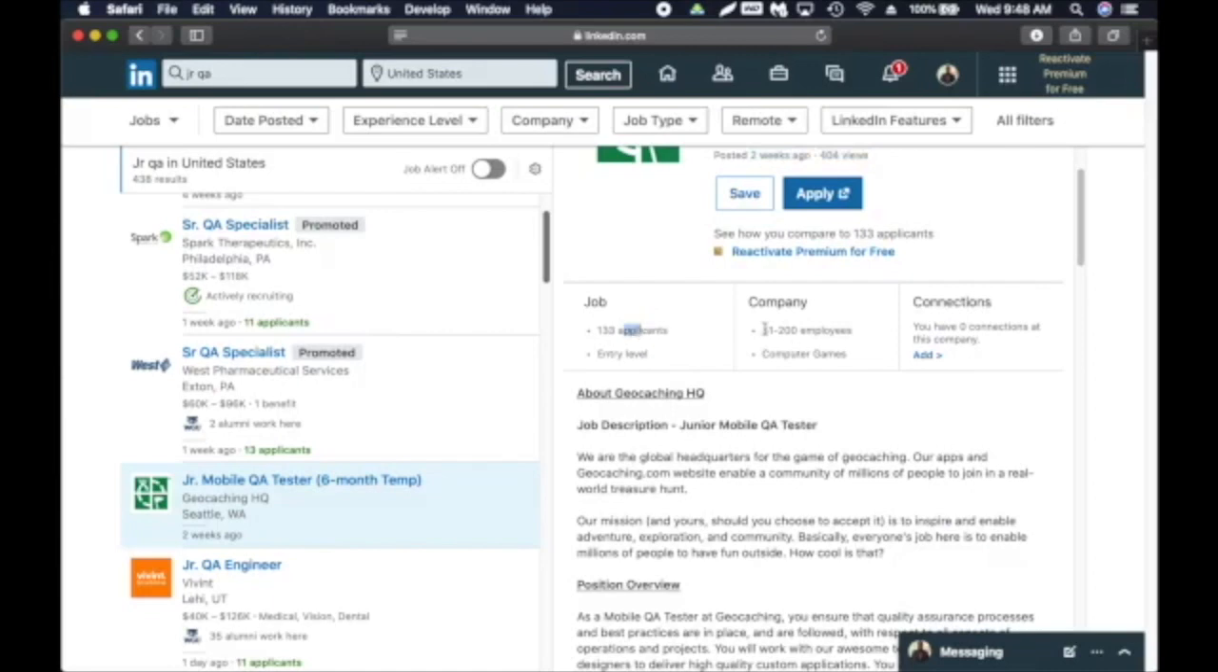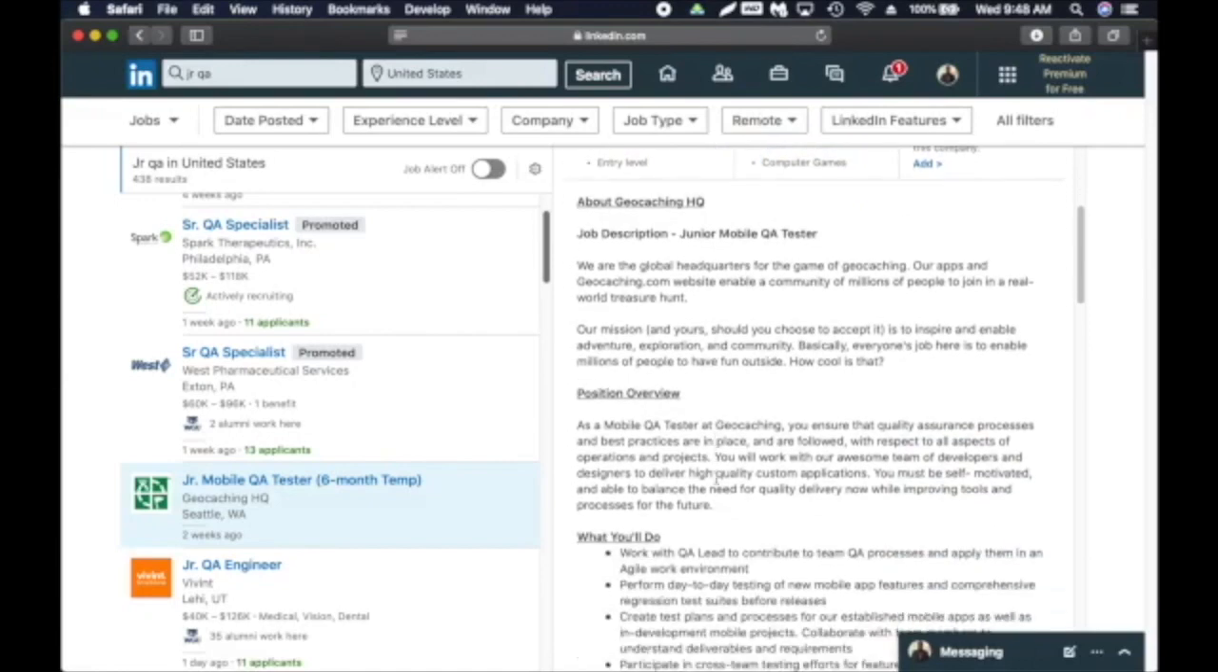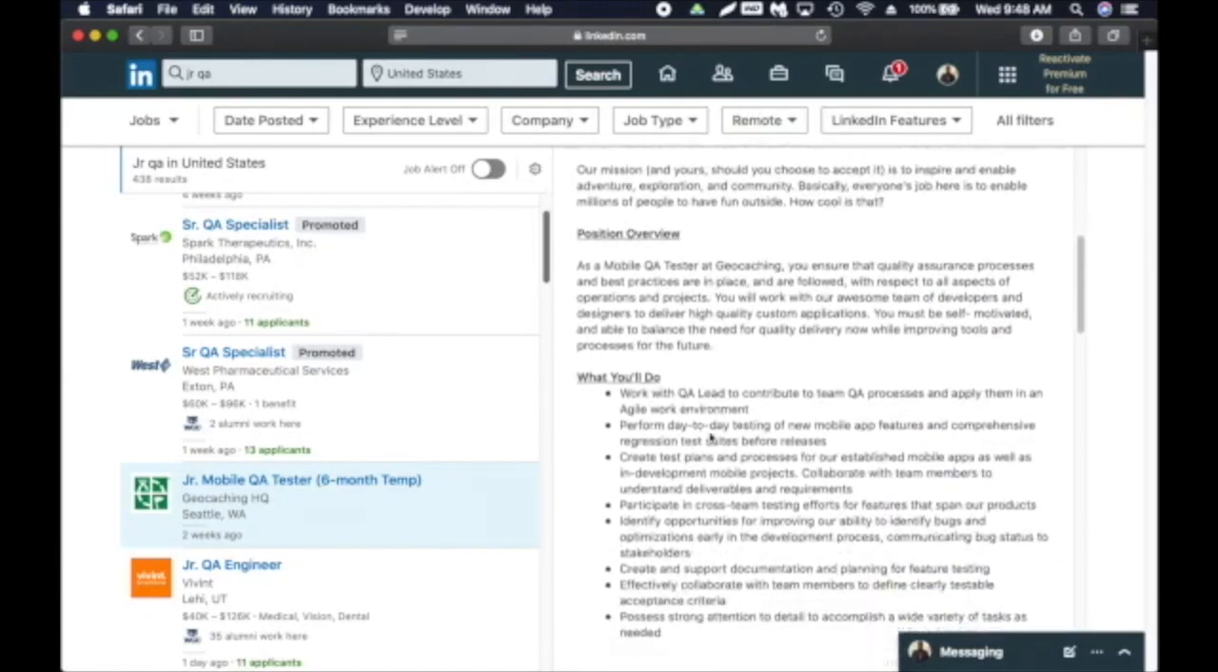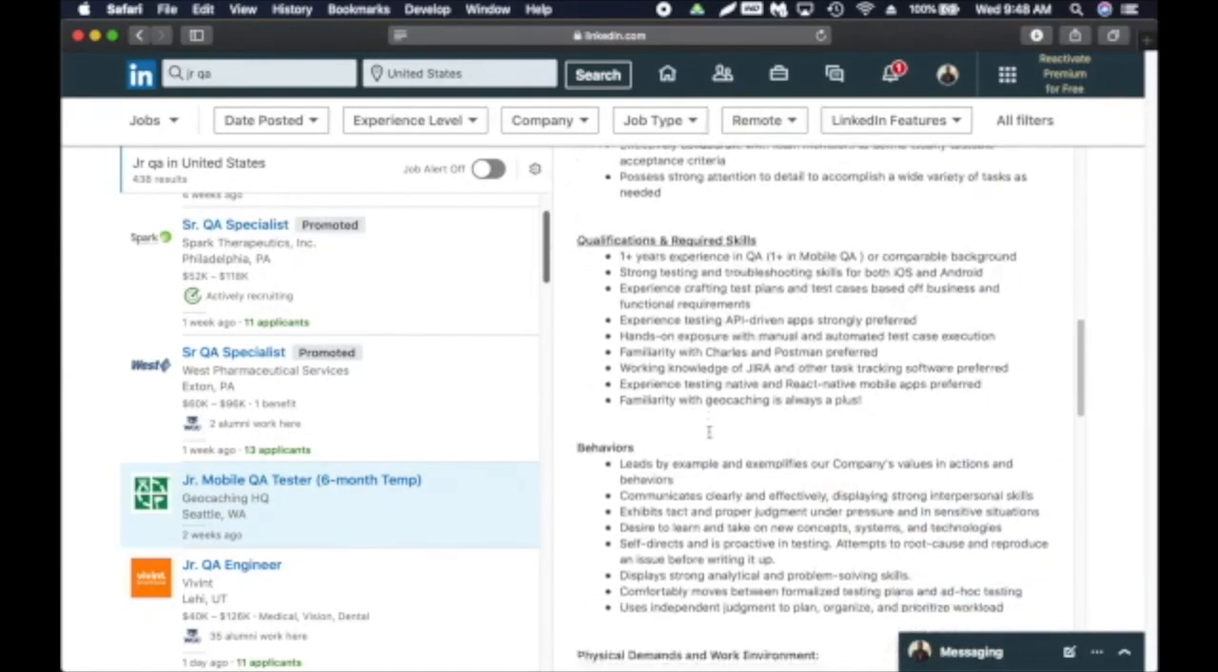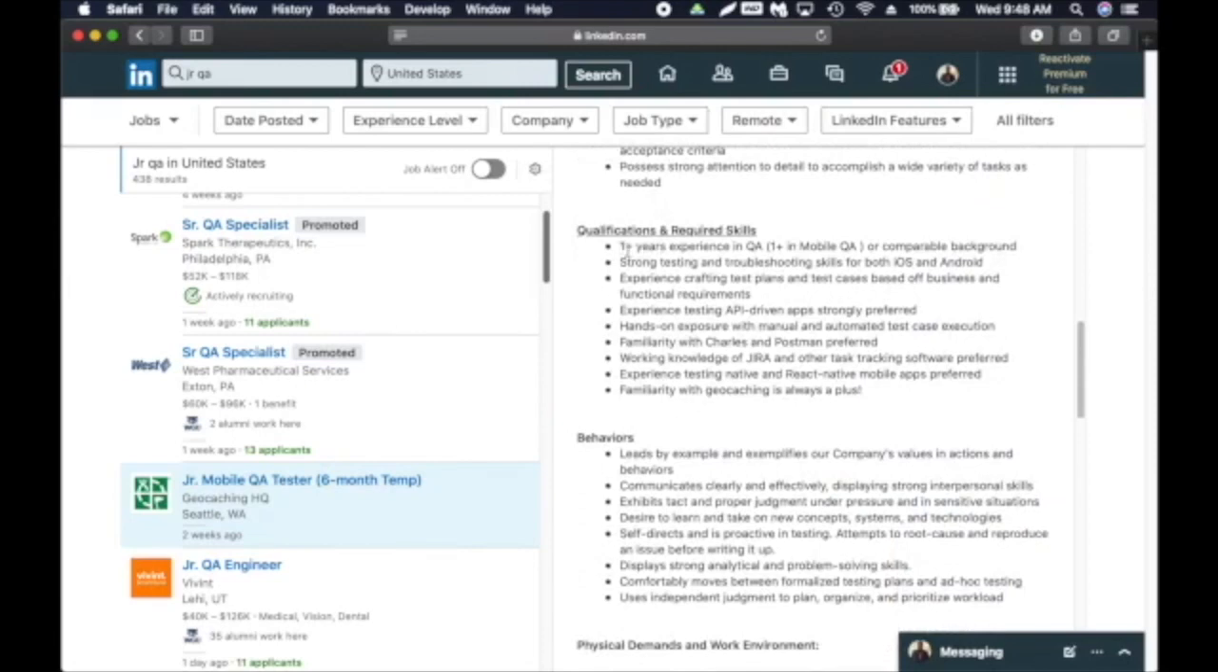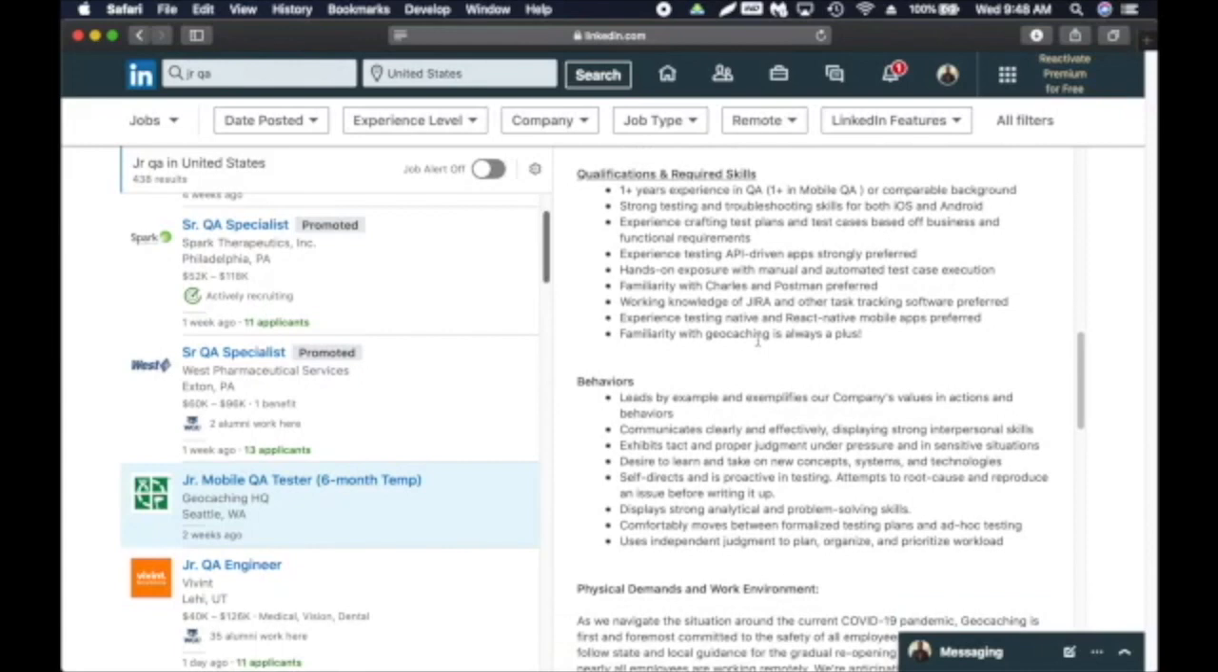The company is a growing company. It seems like it's a startup, 51 to 200 employees. Then you can read through their role or company profile, and here qualifications, 1 year of experience. So as you can see, even if you have some experience, you can apply for certain jobs. And here you go, API testing, right? And Jira and Charles and Postman. You don't have Charles, but at least you have Postman.